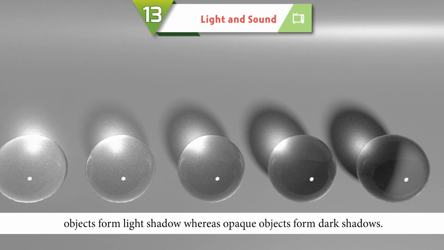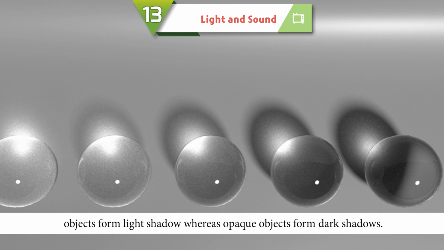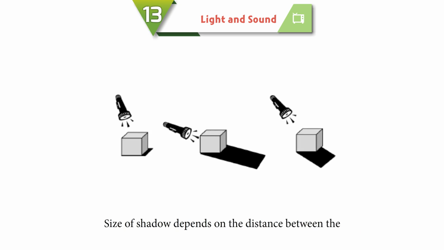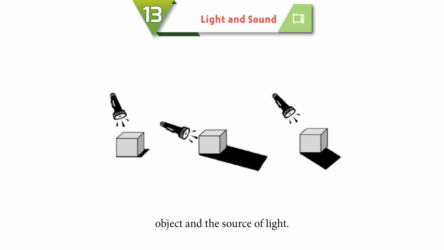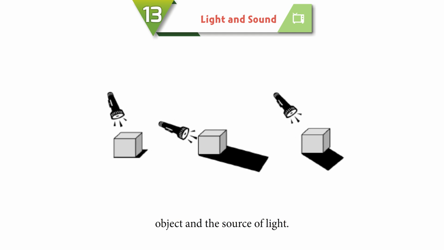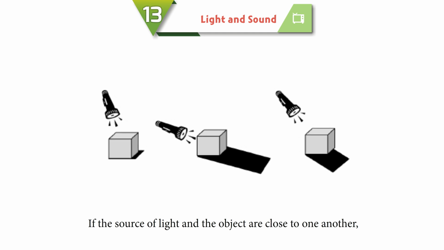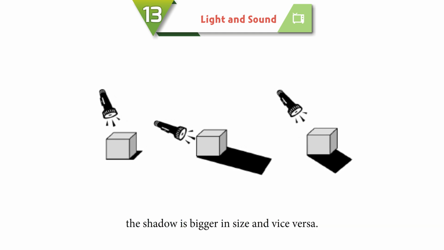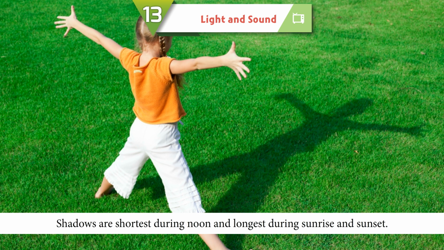Translucent objects form light shadows, whereas opaque objects form dark shadows. Size of shadow depends on the distance between the object and the source of light. If the source of light and the object are close to one another, the shadow is bigger in size, and vice versa.